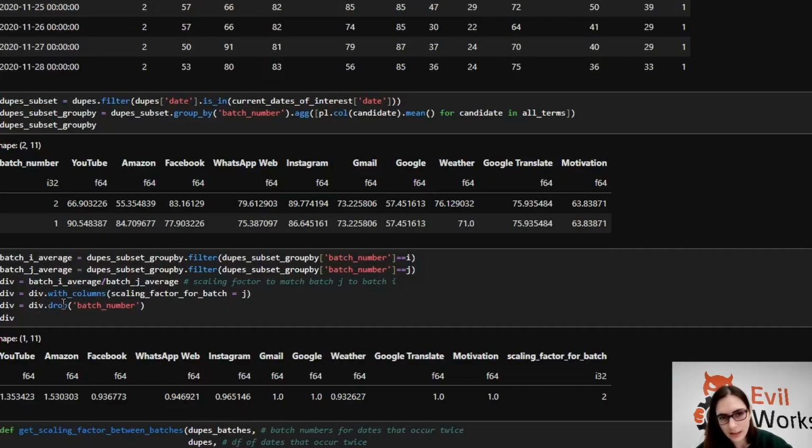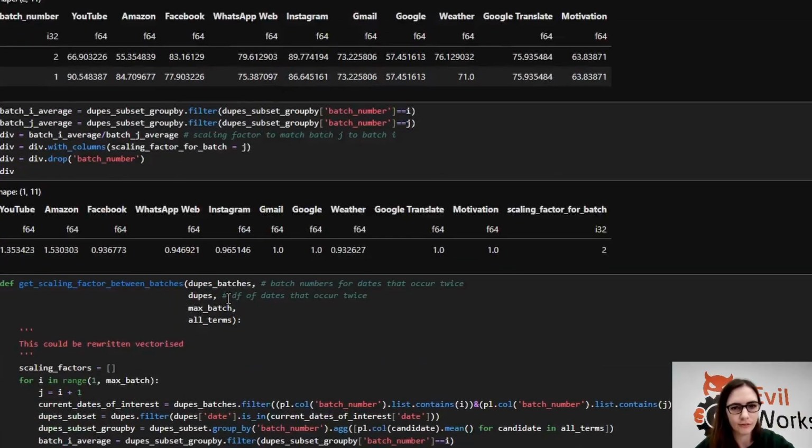So I add a column to label them, and I just drop this batch number column because they've been divided, which works in this example with 2 and 1. But when we get to 3 and 2, it's going to give us the wrong number. So let's throw that one out there so we don't get confused. So this gives us something like this. All of these are the scaling factor that normalizes batch 2 to batch 1's data, and we've got the 2 here to let us know that it's for batch 2.